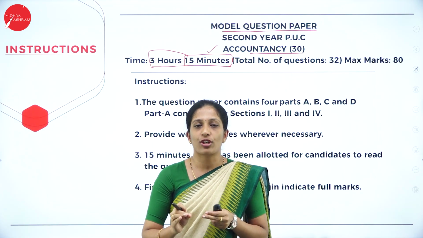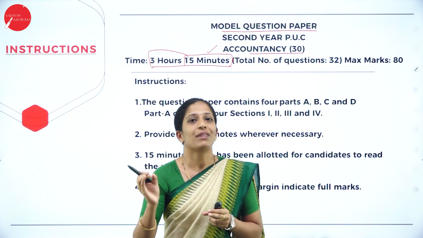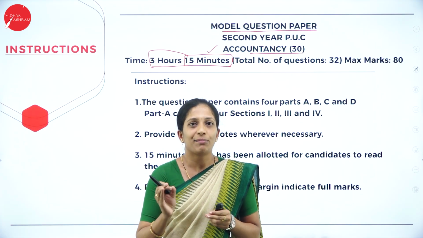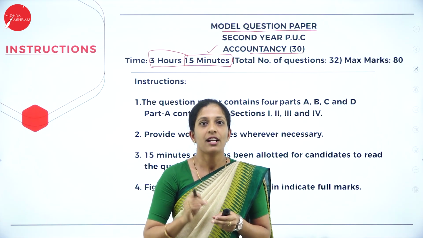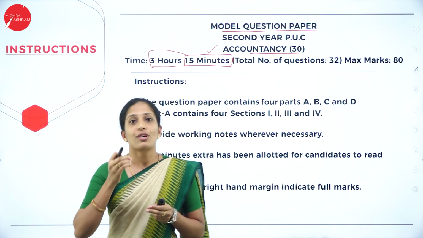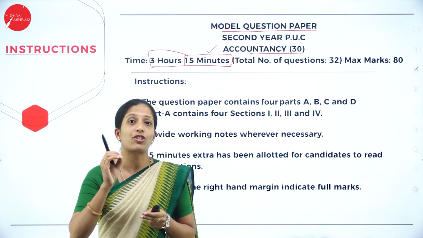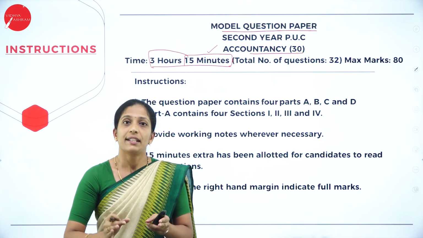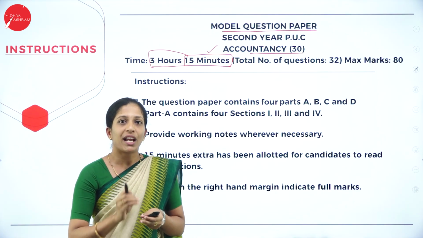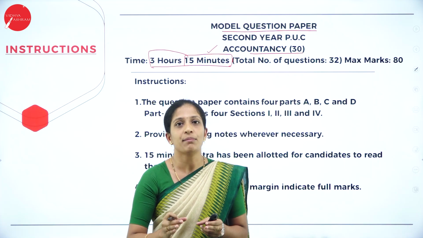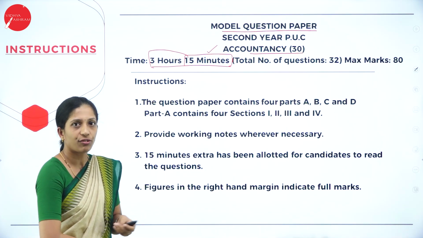Always make sure that once you are done with solving the question paper, try to attempt the extra question. When you attempt the extra question, there is a possibility that you can get more marks. It's not only about getting more marks. Suppose you attempt 4 twelve-mark questions and your first 12 marks question itself is wrong, then the 3 maximum marks will be considered. For that reason, if you have sufficient time, try to attempt the extra questions. So that is about your 3 hours 15 minutes.